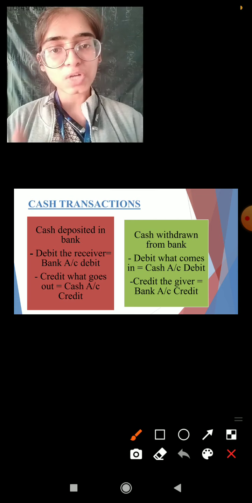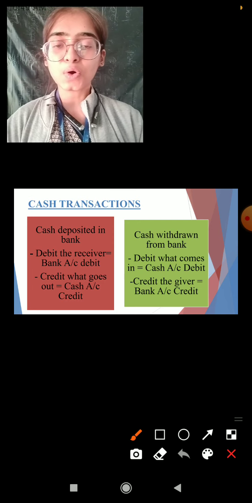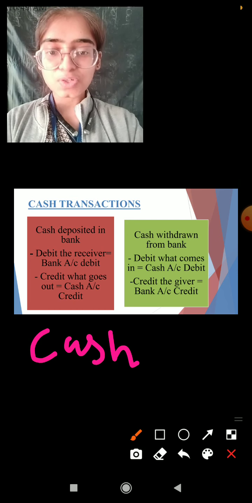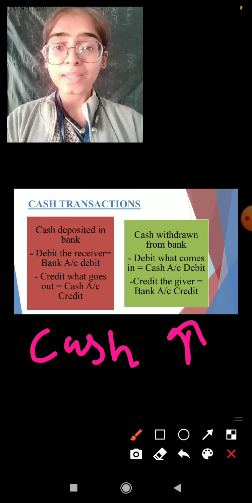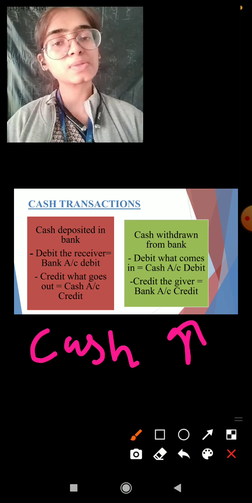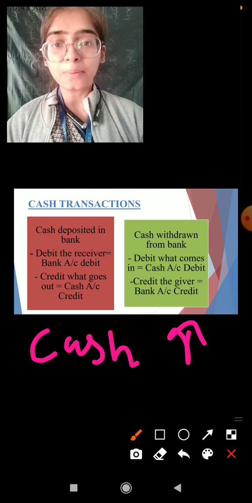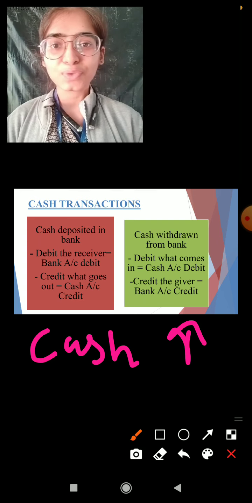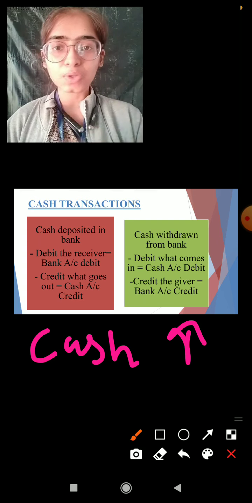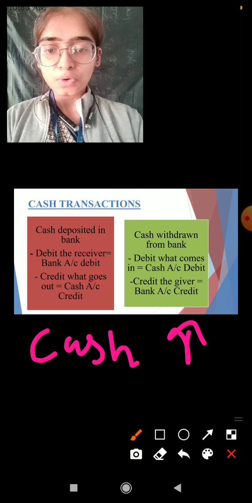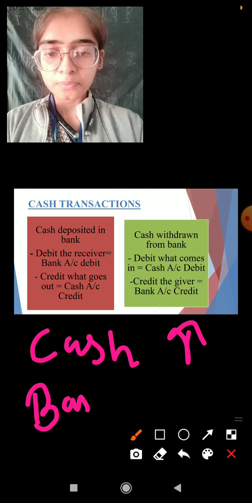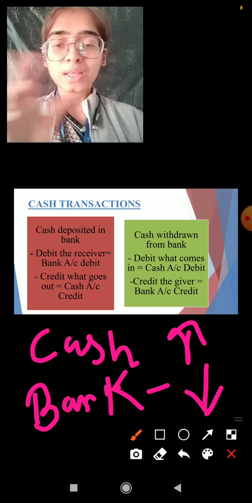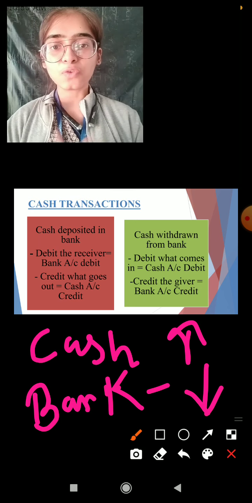Cash came into our business, the cash balance of the business increased. So over here cash is going to increase in the business, and on the contrary, the bank balance is going to reduce. The balance lying in our bank will reduce. Why? Because we withdrew the money. We withdrew the money, so the bank is going to reduce. Clear?